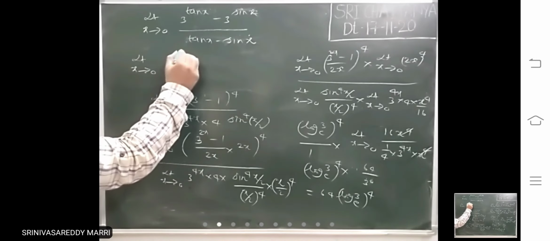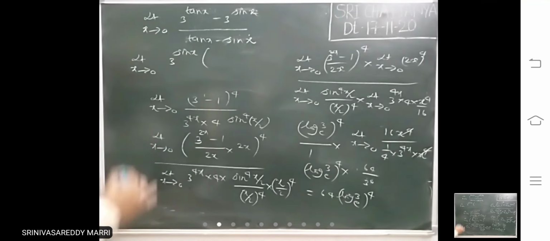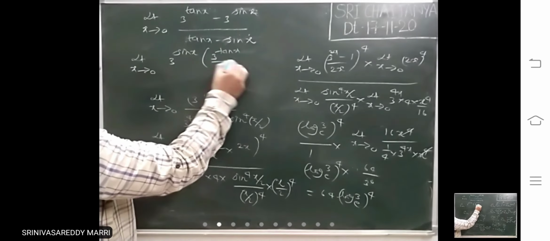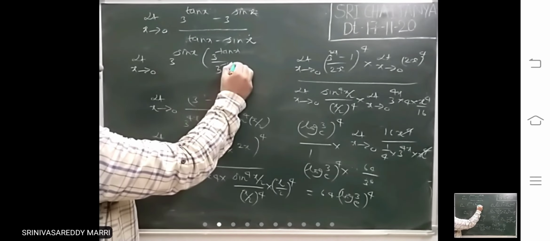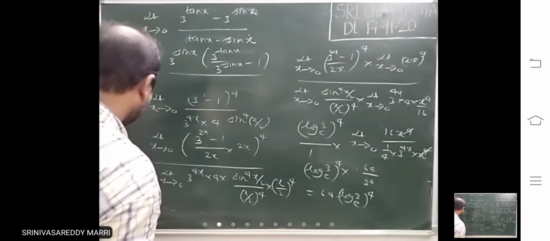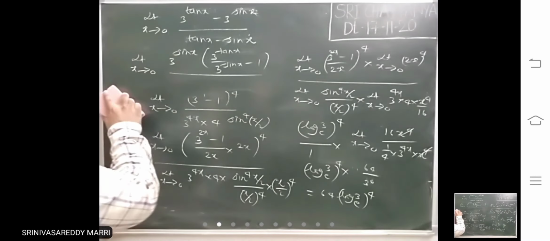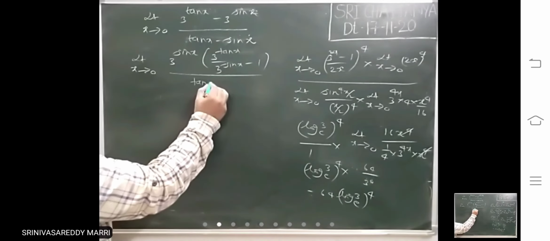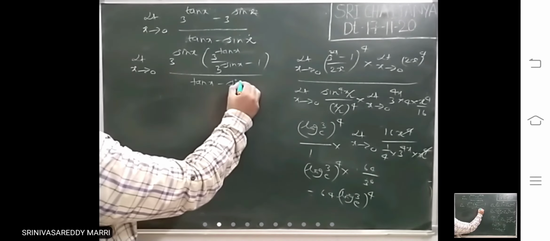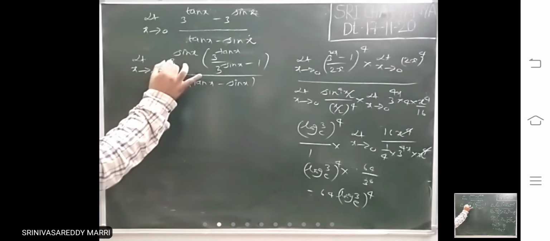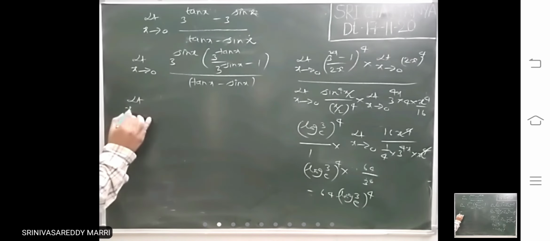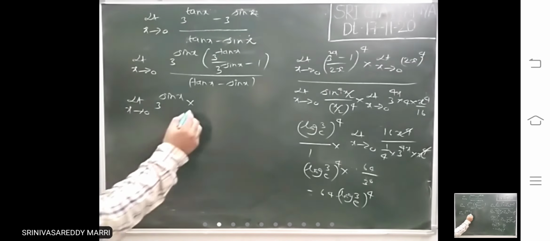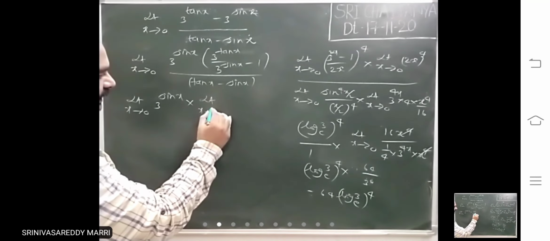What will you get if you take common? 3^(sin x) into (3^(tan x - sin x) - 1) divided by (tan x - sin x). Right? Now for this I am applying a separate limit. 3^(sin x) I am applying a separate limit, and then for the other one I am applying a separate limit.